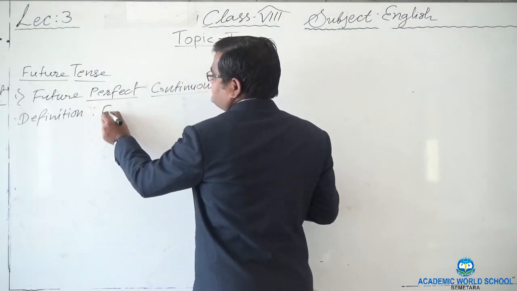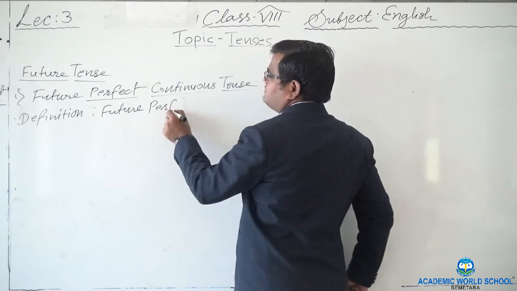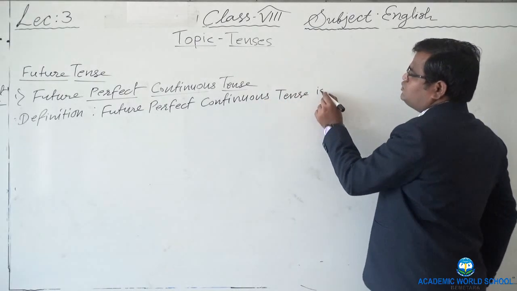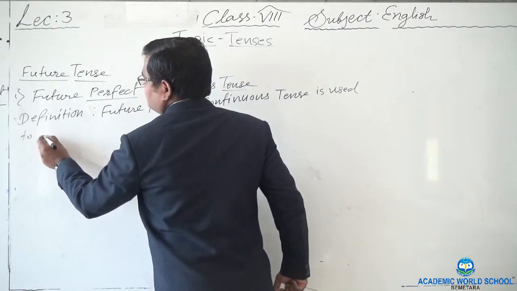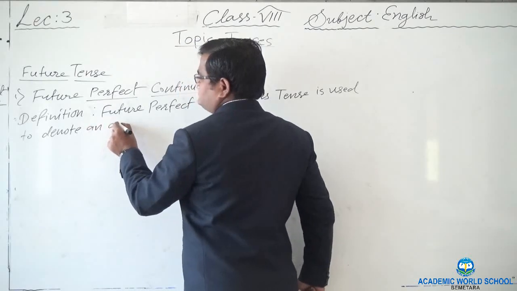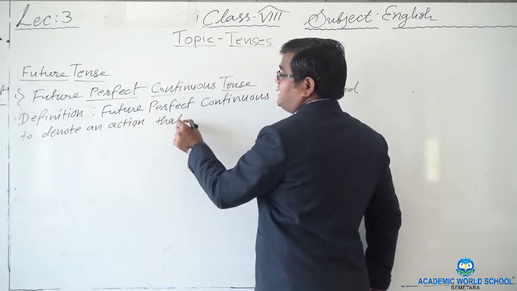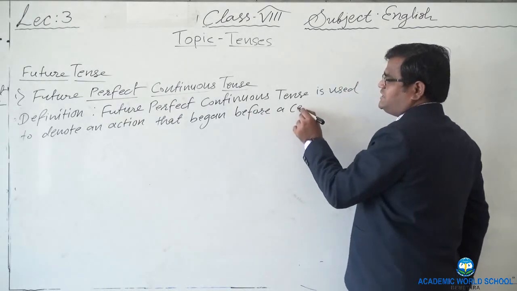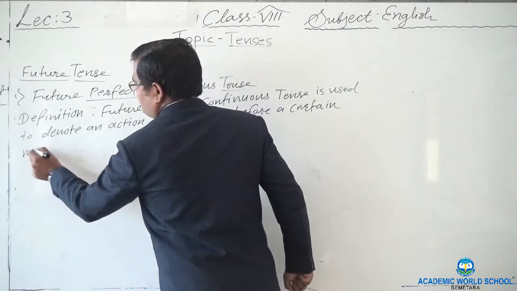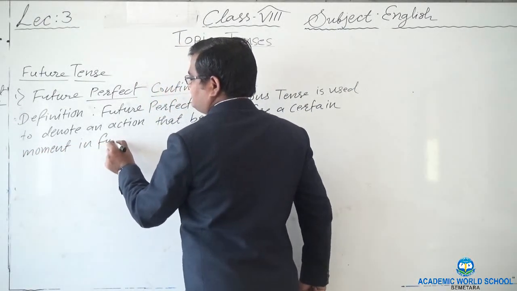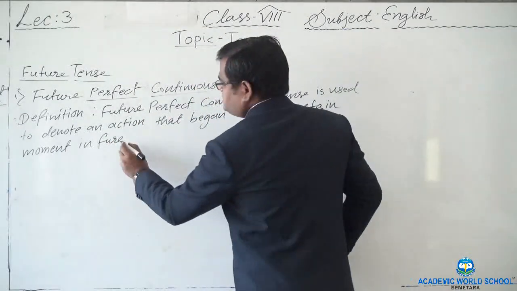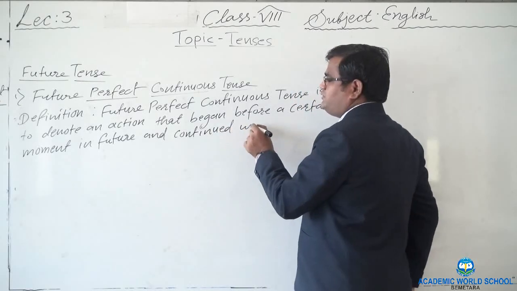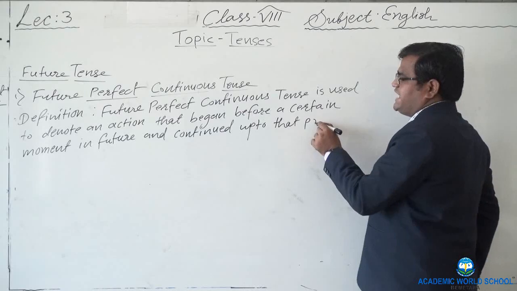So how would the definition be? Same: future perfect continuous tense is used to denote an action that began before a certain moment in future and continued up to that point.